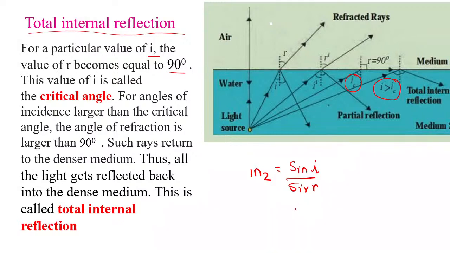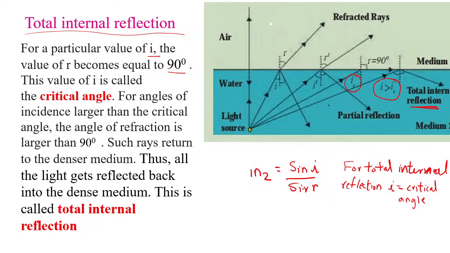Now, when we are talking about total internal reflection, children, you will see that for total internal reflection, I is the critical angle, correct?